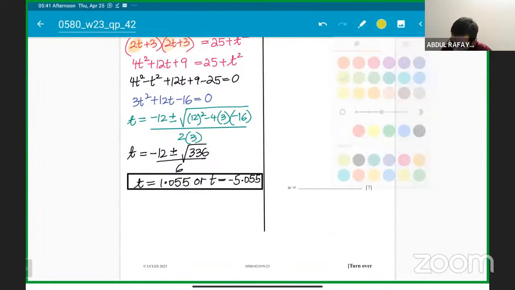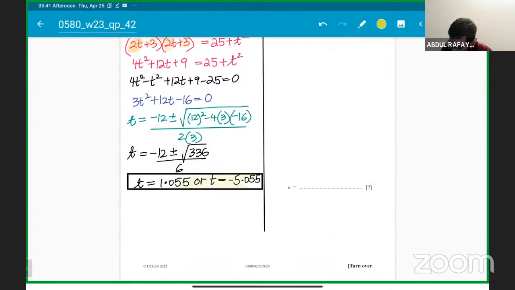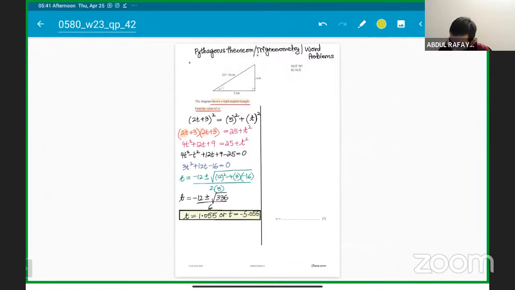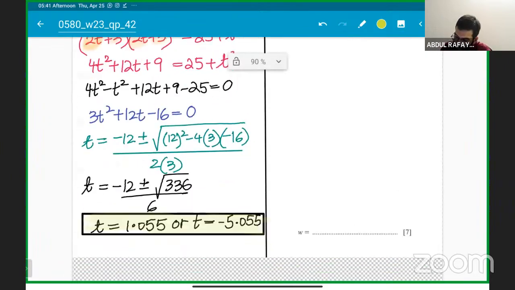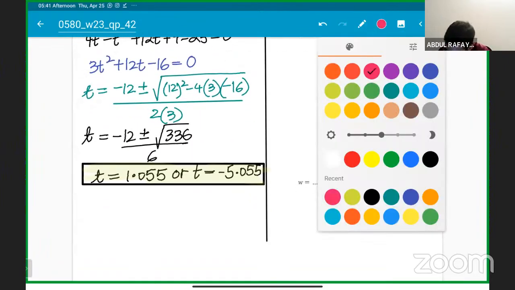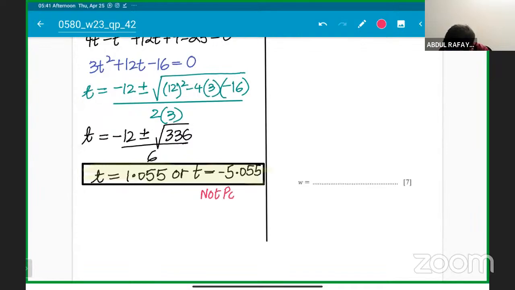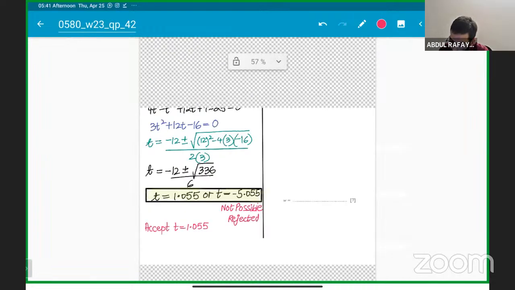What students need to understand and clarify here is which value of t we will take. Because it's a length measurement, it should be a positive value. So make sure you tell the examiner that this one is not possible. There will be marks attached to this as well. This will be rejected; you can write down the word. So the only accepted value of t is 1.055.